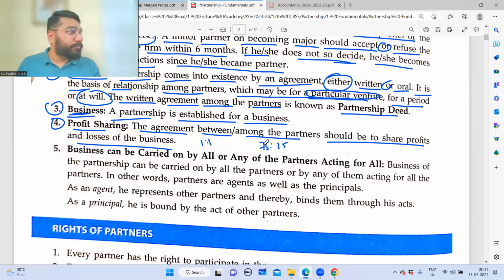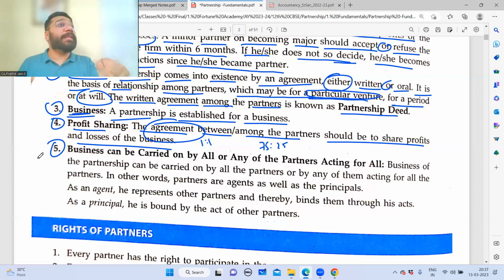Possible. The agreement between the partners should be to share the profits. The main motive of partnership is to share profit and loss. So that is the main thing that has to be captured in the agreement. Whatever you want to agree, make a note of it. Law does not say that if you're sharing profits equally, losses also should be shared equally. No rule like that. You can have your own rules and regulations, but that point has to be captured in the agreement.